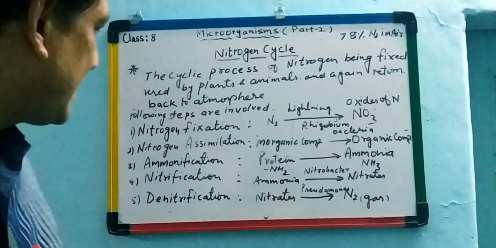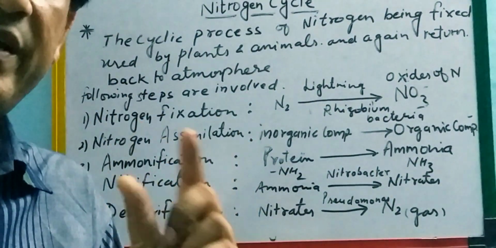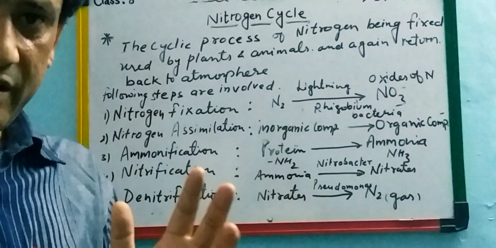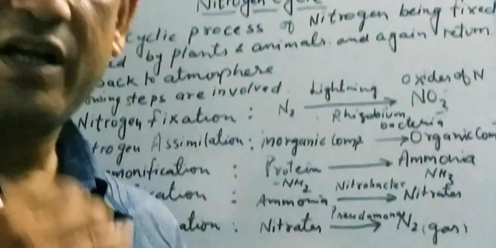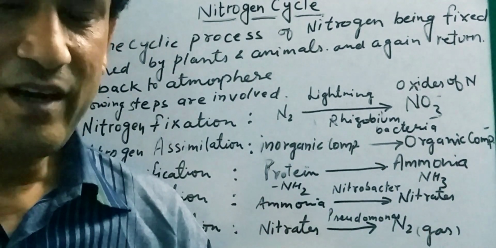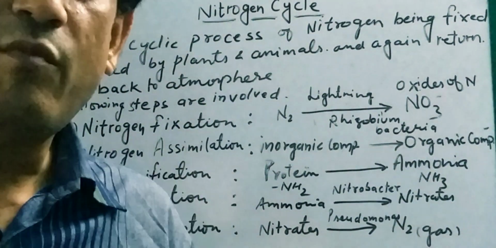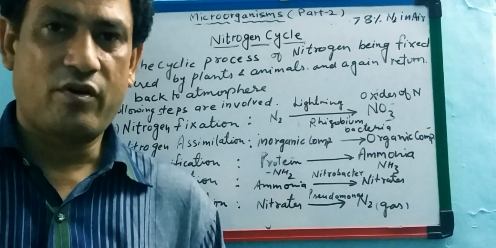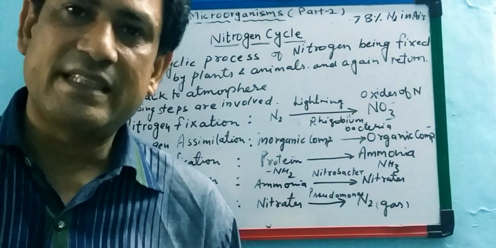The third step is known as ammonification. Ammonification means ammonia is there. Children, you know that in our body and in plant body, nitrogen is present. In which form? Of course, not in the gas form. It is present in our body in the form of proteins, known as animal proteins and plant proteins. And basically, proteins are amino acids.